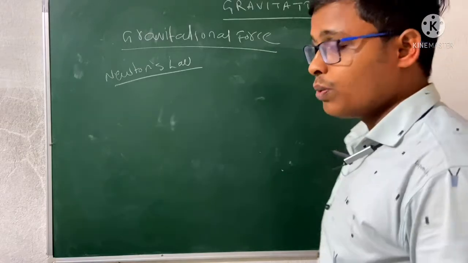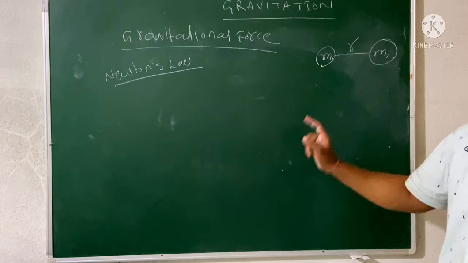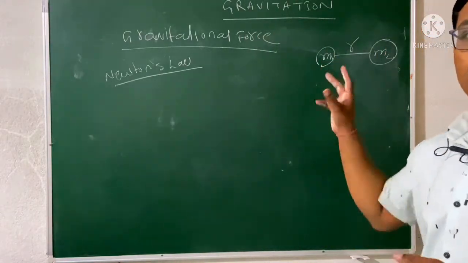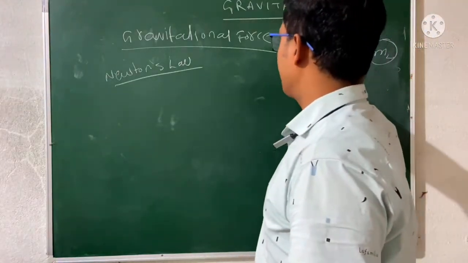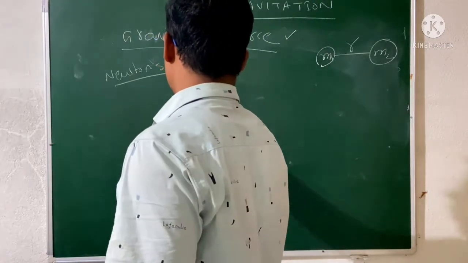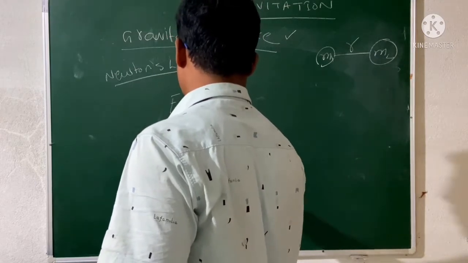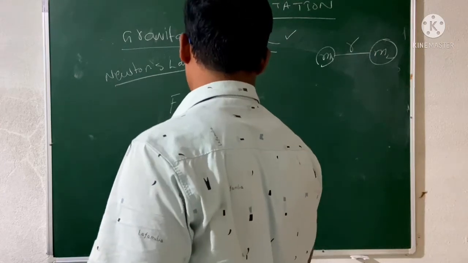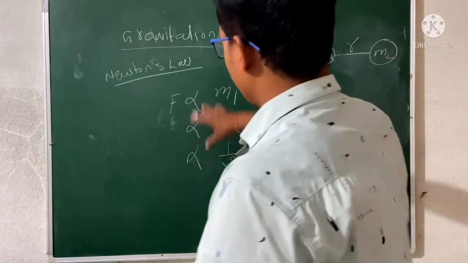Then if two massive objects having mass m1 and m2 are separated by a distance r, there will be a force of attraction between them, between the two massive objects, and that force is known as gravitational force. And Newton says that the gravitational force is proportional to the mass of the first object, proportional to the mass of the second object, and inversely proportional to the square of the distance between them. So this is Newton's law of gravitation.